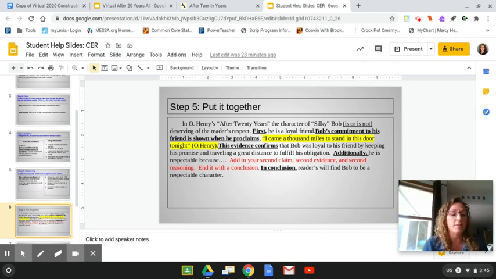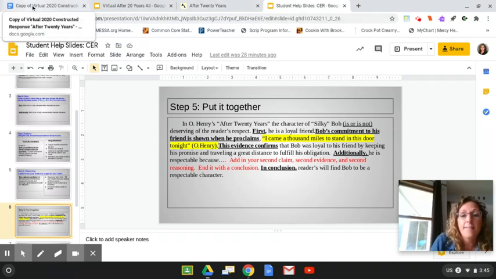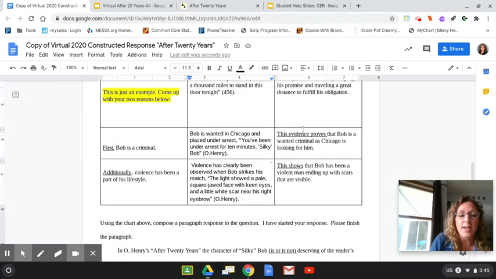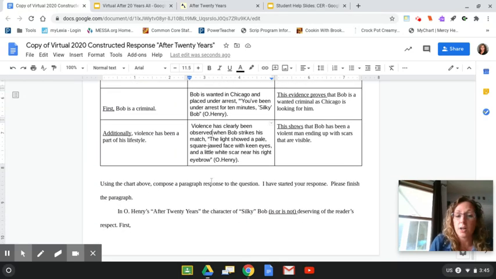If we need to pause at any point in time, teachers feel free to pause. Otherwise, students can watch this and then work at their own pace after you've gone through this video. Okay, so it's time to put it together. It's pretty simple. Down below, it says, using the chart above, compose a paragraph response to the question. I actually started it for you, so your job is going to be to complete it.